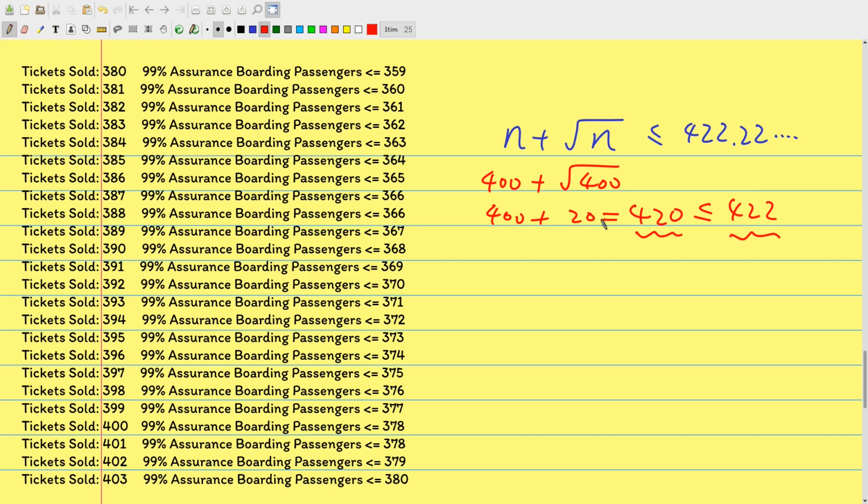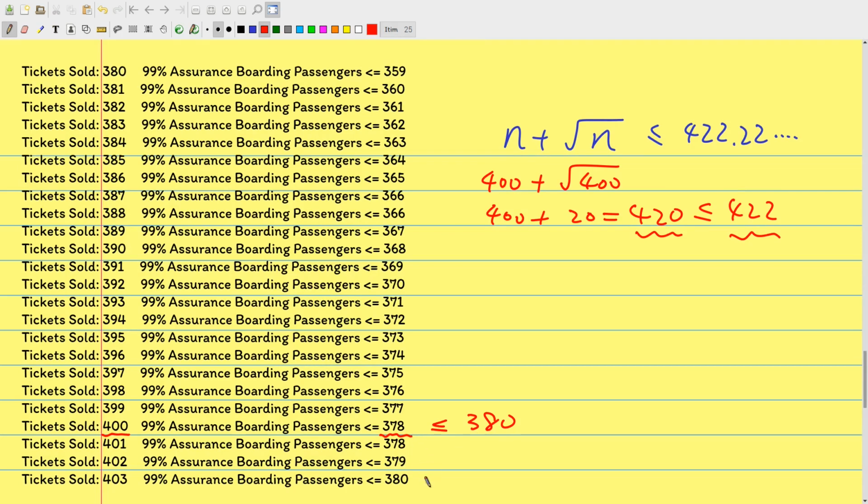Even if we sell 400 tickets to the passengers, we're still good. This is the computer calculation: with 400 tickets, we have 99% assurance that boarding passengers would be less than 378. Don't forget, our maximum capacity is 380. So 378 is still less than or equal to 380, and we're still good.